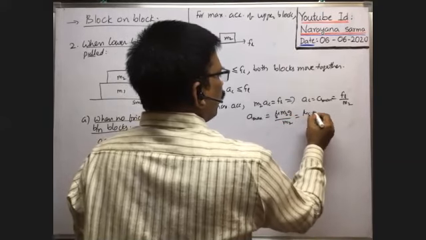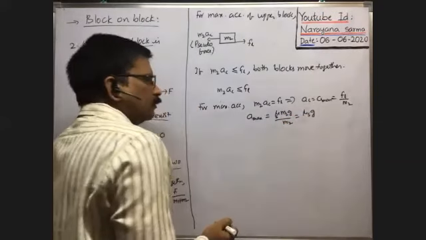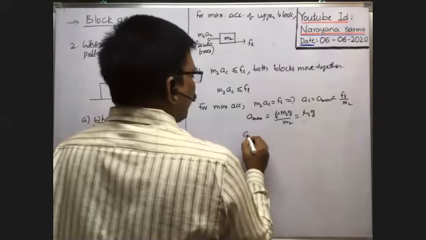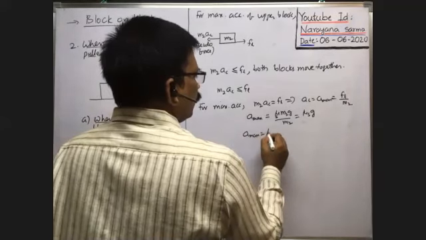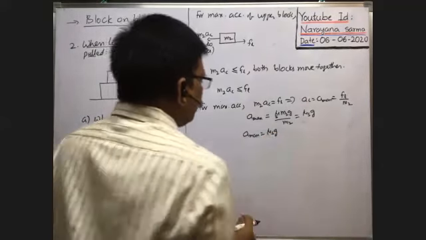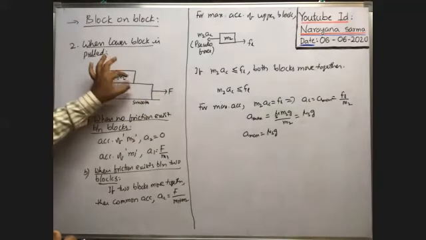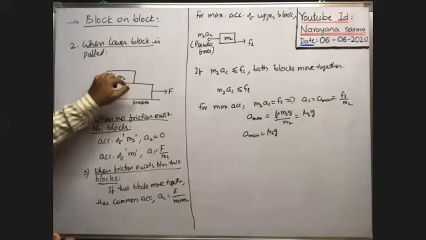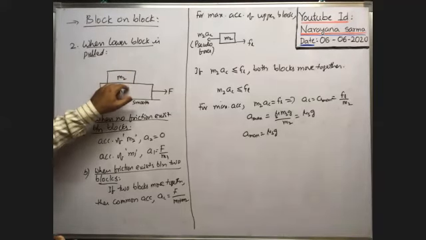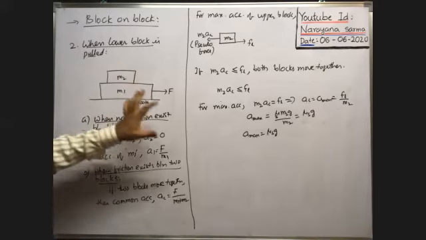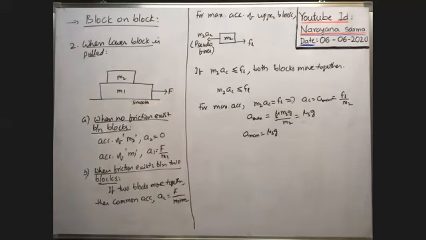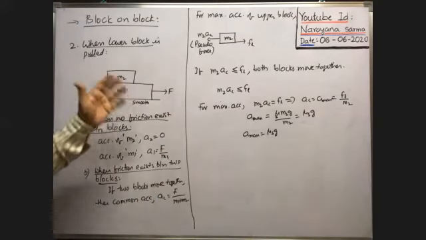Therefore, mu s into Z, because M2 cancels. Therefore, the maximum acceleration of the upper block is equal to mu s Z. Whenever the upper block travels with this maximum acceleration, both blocks move together, because limiting friction is there between them. Whenever limiting friction is there, the upper block tends to slide over the lower block, but cannot move separately. That's why it is the maximum acceleration with which the two blocks move together.